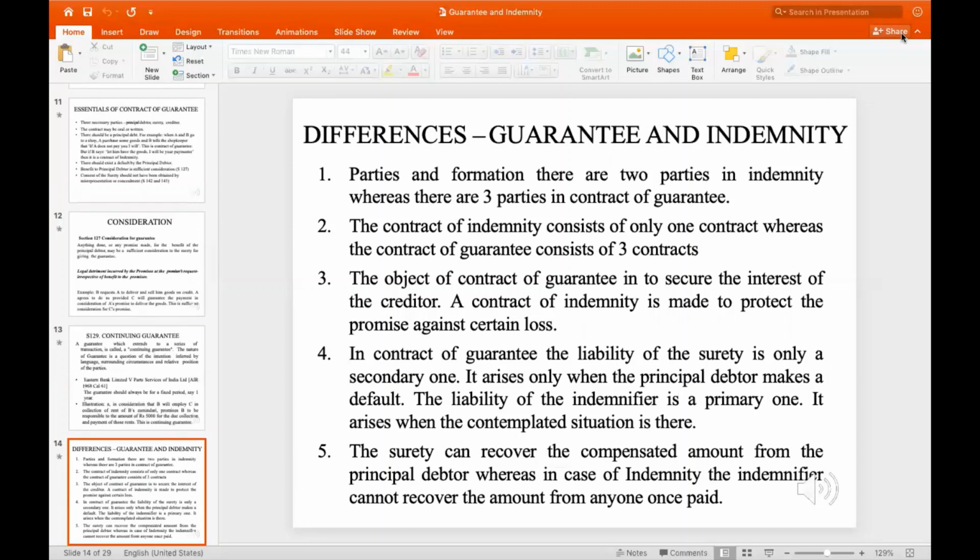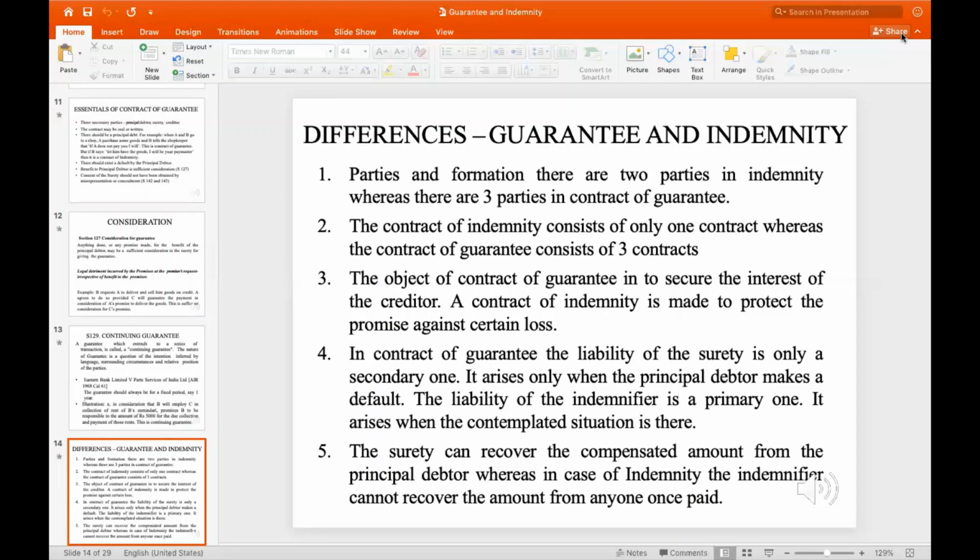Next is the most important topic that we are going to discuss, that is, the differences between guarantee and indemnity. Under a contract of guarantee, there are 3 parties involved, whereas in the contract of indemnity, there are only 2 parties.